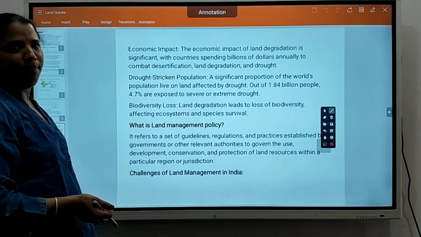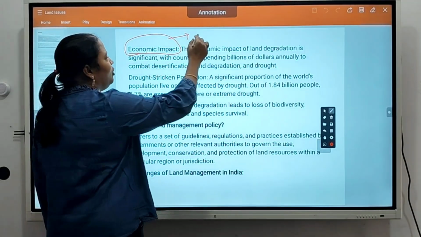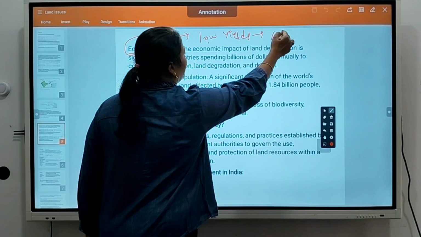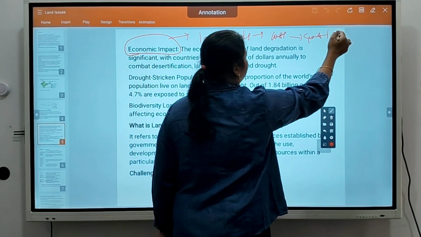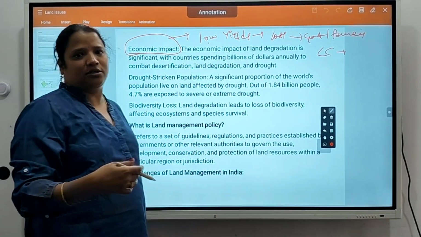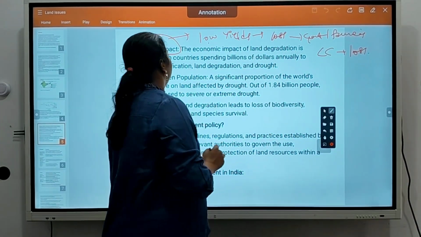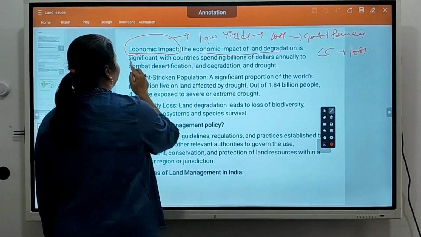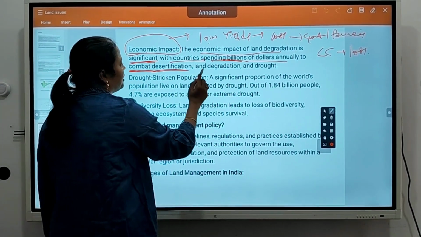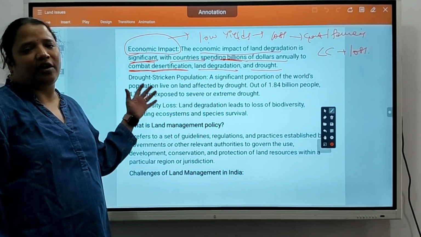Economic impact means the government will get low crop yields. So automatically it is a loss to the government and farmers. For climate change too, they have to make so many efforts. This is also an economic loss to the government. The economic impact of land degradation is significant, with countries spending billions of dollars annually to combat desertification, land degradation and drought. Many countries are spending about $1 billion to get rid of land degradation.